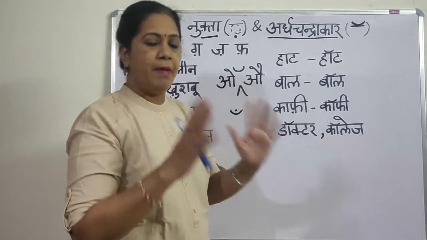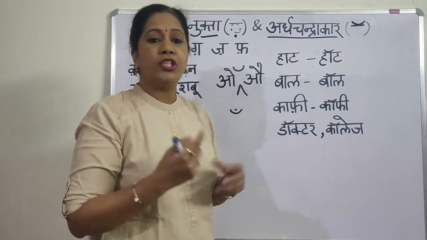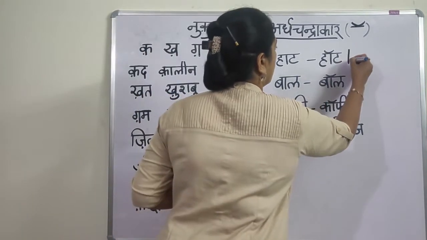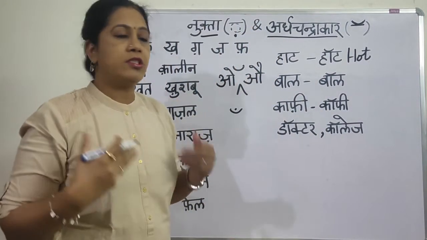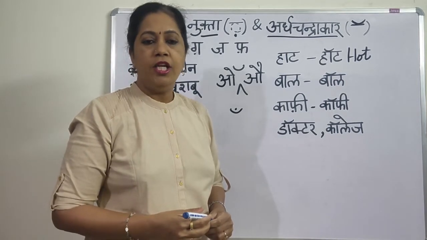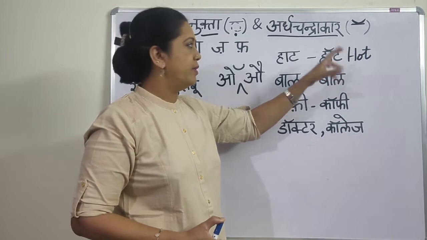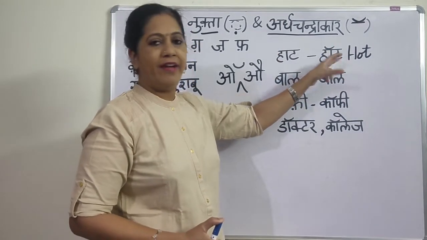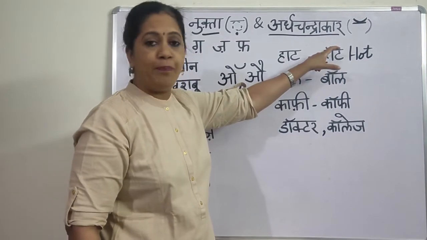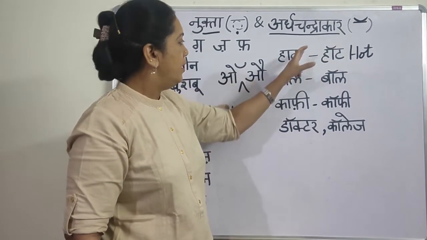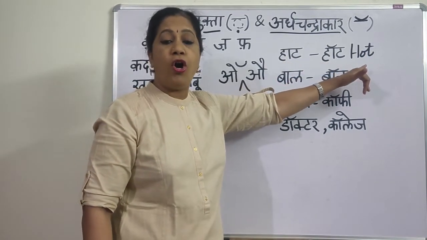So haat means market. How do you pronounce this one? It is hot, like how you say to mention that it's very hot. To show that A sound, hot, you have to give the correct pronunciation, so they have given it like this. Now you see the difference. If you don't put that Ardha Chandra, the meaning changes. This is market and that is the English word hot.